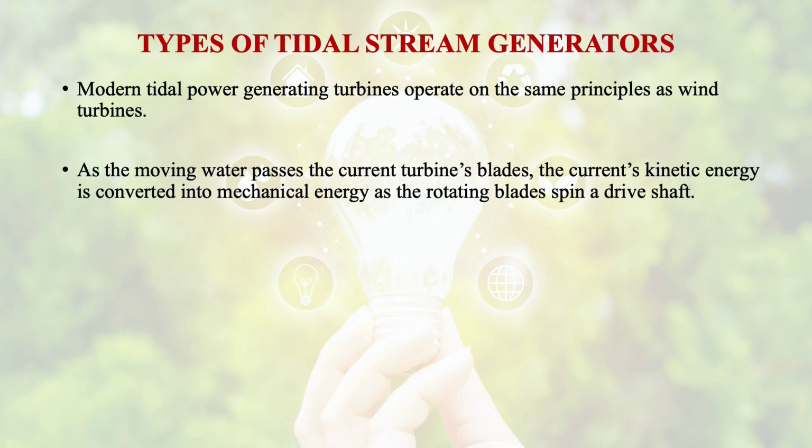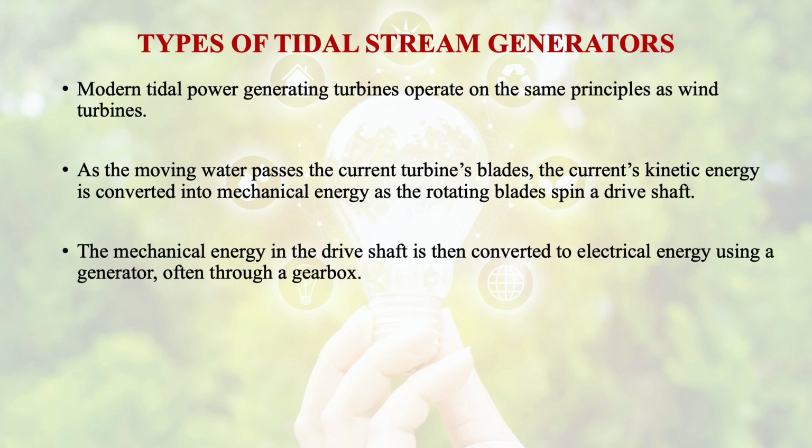As the moving water passes the current turbine blades, the current's kinetic energy is converted into mechanical energy, and the rotating blades spin a drive shaft. The mechanical energy in the drive shaft is then converted to electrical energy using a generator, often through a gearbox.